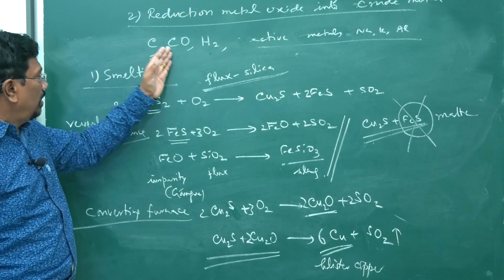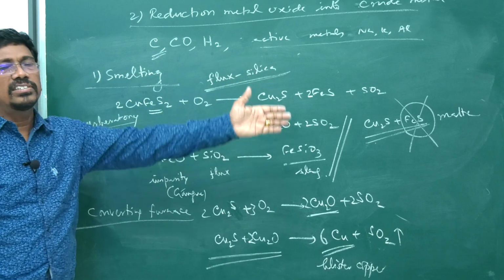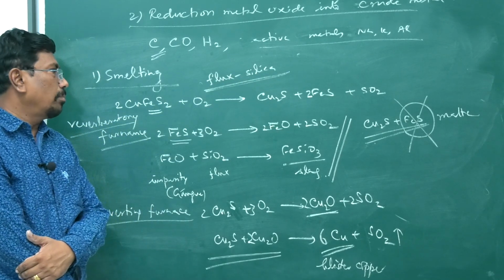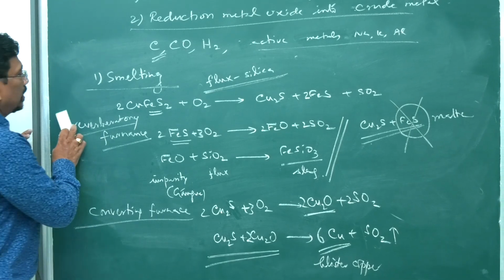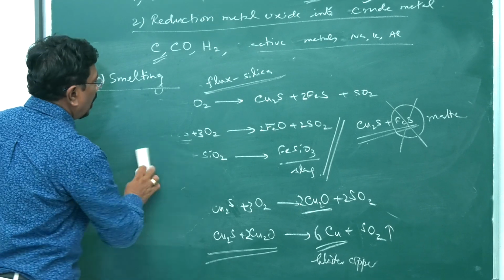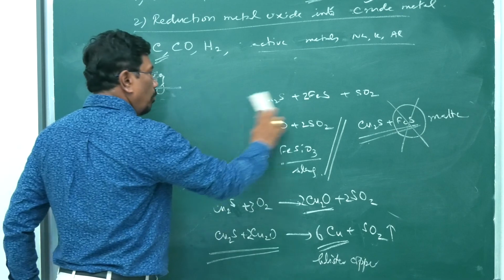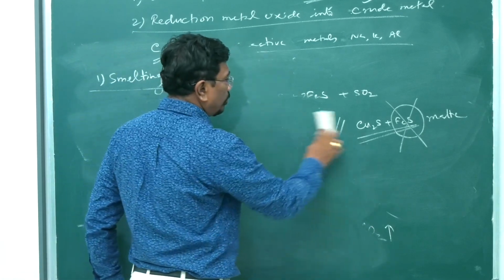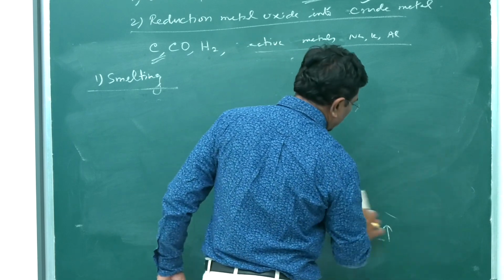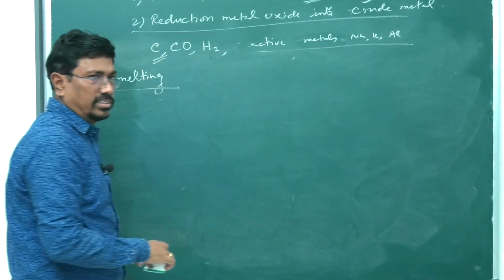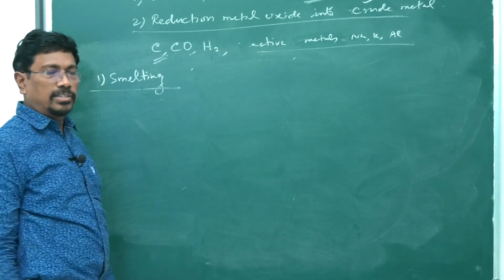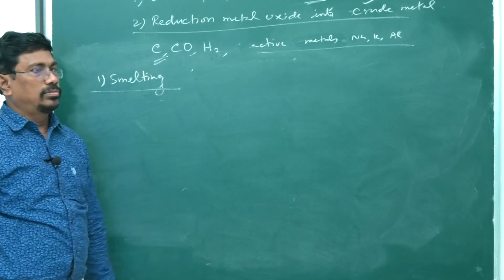Same with carbon, carbon monoxide, hydrogen, or else other metals. The next method is reduction by carbon. Carbon can be used as reducing agent, carbon monoxide can be used as reducing agent, hydrogen can be used as reducing agent, other metals can be used as reducing agents. Carbon, that's what we have seen, other metals. Now, using carbon.